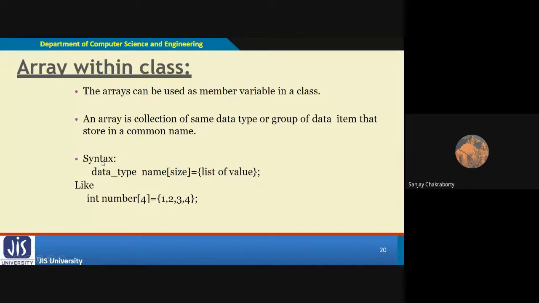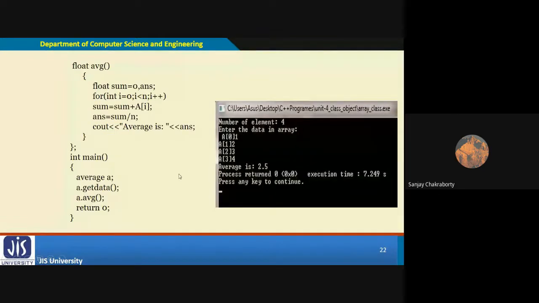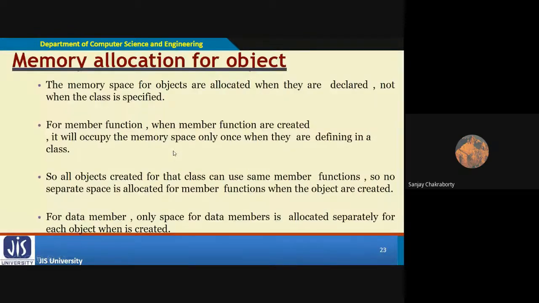Now, how can we define an array within a class? That is nothing special, as you already know it. It is a compile time declaration we can do as a list of items. This is one of the examples which I have already defined. I have already used a character array in our class in our previous programs, right? So you can do that.